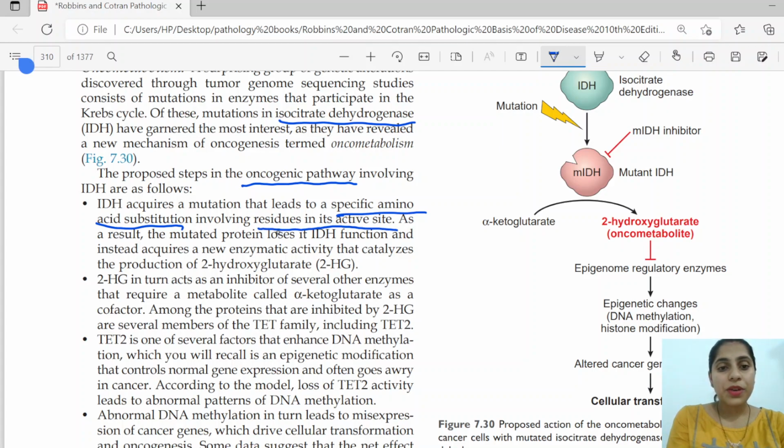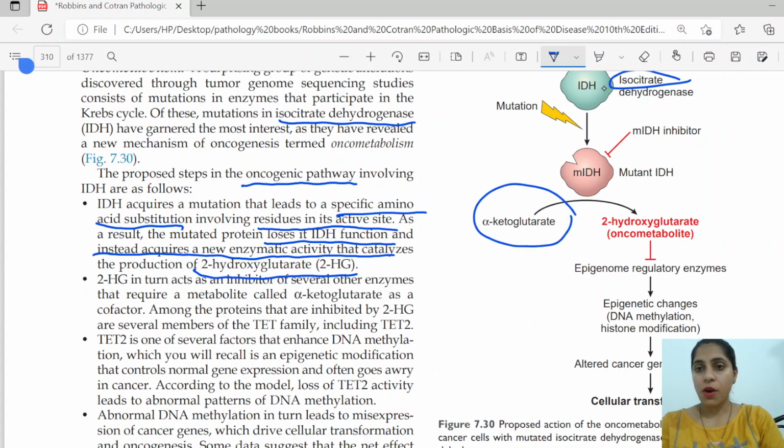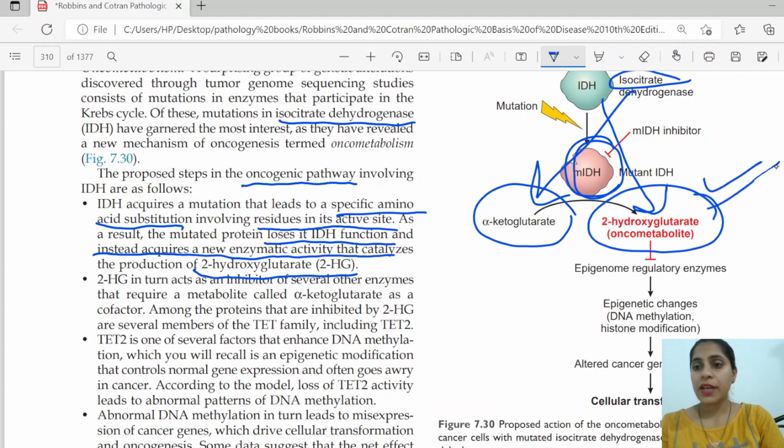As a result, the mutated protein loses its normal IDH function and instead acquires a new enzymatic activity that catalyzes the formation of 2-hydroxyglutarate. 2-hydroxyglutarate is normally not formed. From isocitrate, alpha ketoglutarate is normally formed, but due to this mutation, it now leads to formation of 2-hydroxyglutarate, which is an oncometabolite.